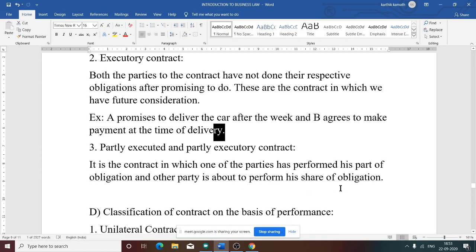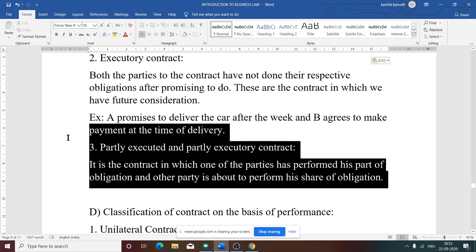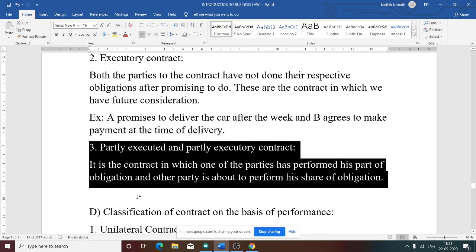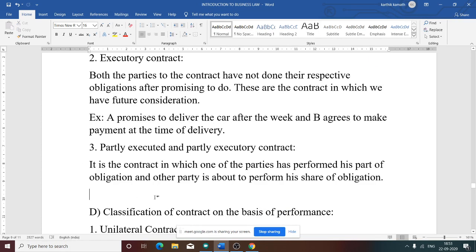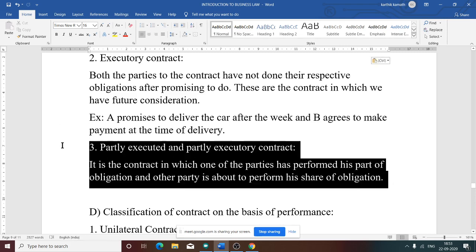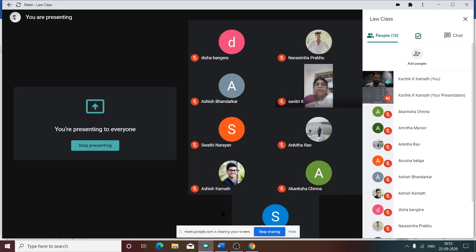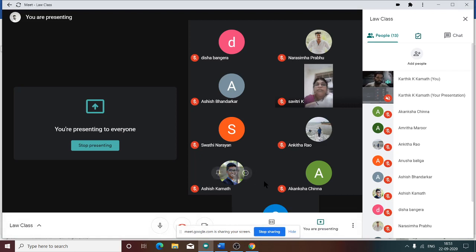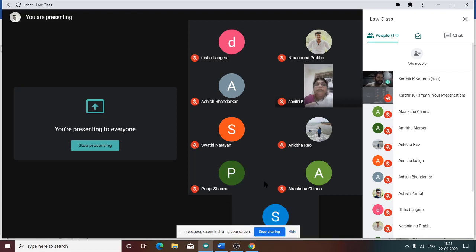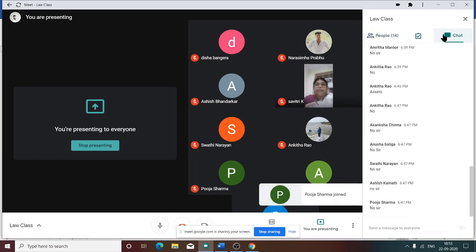Third one, partly executed or partly executory. That means it is a contract in which one party has performed its part of the obligation and the other party is yet to perform or about to perform its share of the obligation. We have discussed examples for the first two categories. Can you alter the above example and tell me partly executed and partly executory? Anyone? Can you tell me now?